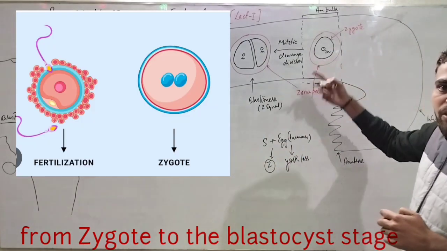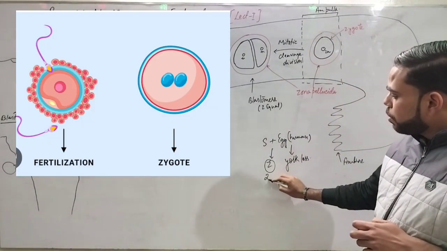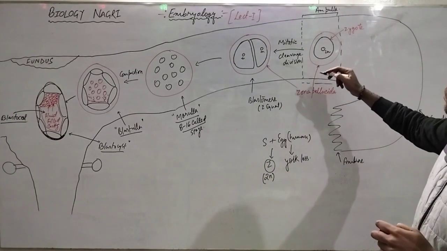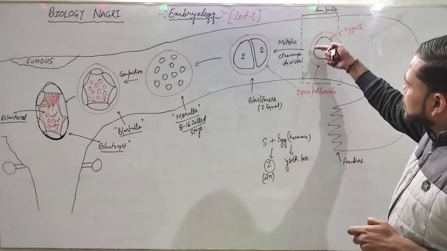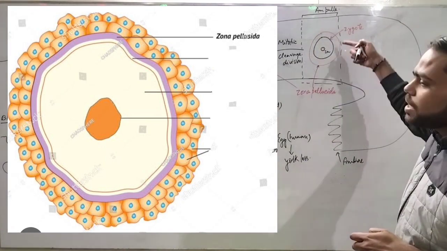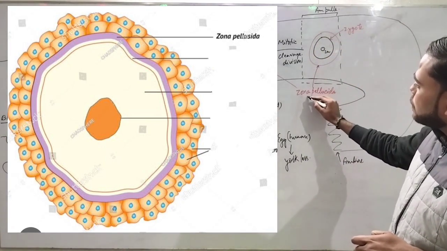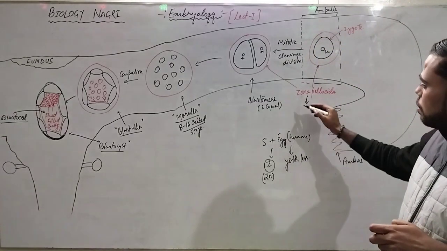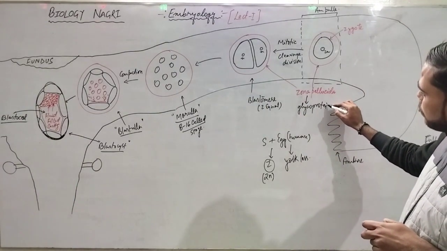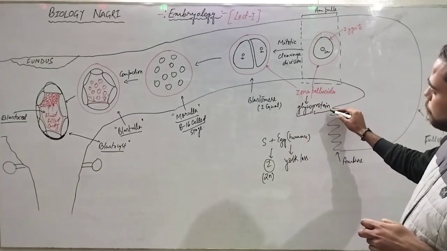Now, I have drawn here zygote. We know that zygote is a diploid condition. Okay. I have written here 2n, diploid zygote. Zygote is consigned with the layer of zona pellucida. This red colored layer is a zona pellucida, and basically this zona pellucida is a layer of glycoprotein. This layer is made up of glycoprotein, it means glucose and protein.